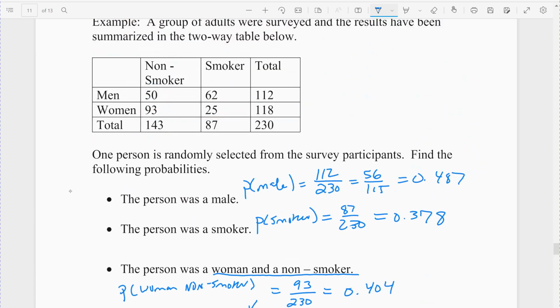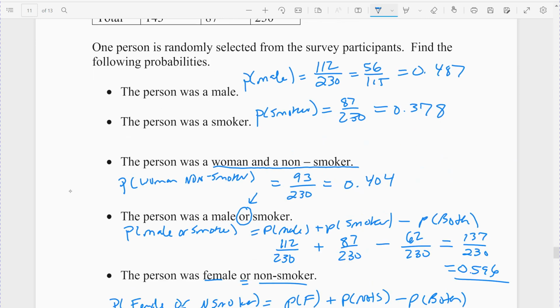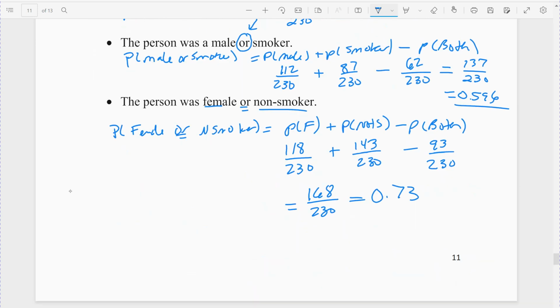There is an alternative way. If you just add up the non-smokers and the women, and you only add up the 93 one time. So the 50, the 93, and the 25, right? The 50, the 93, the 25 would be the non-smoker one. That should add up to the 168. But again, the best way to do it is use the formula. You're least likely to make an error if you use the formula.